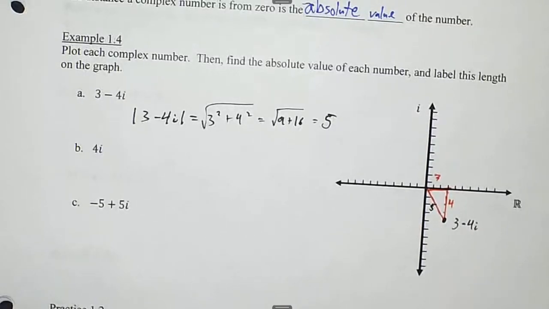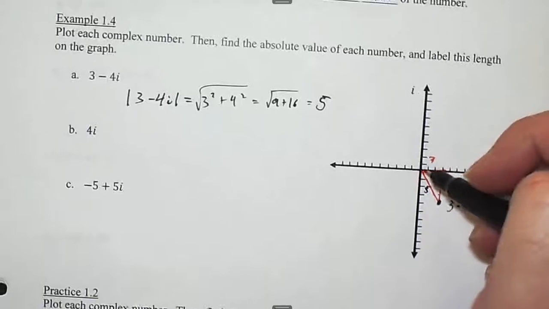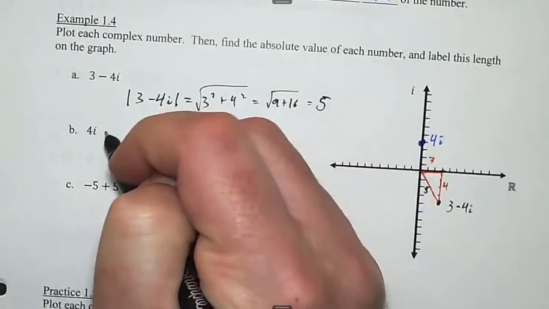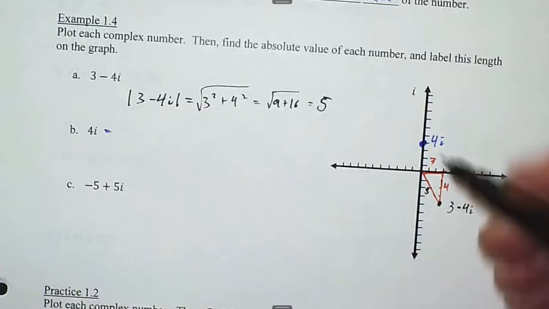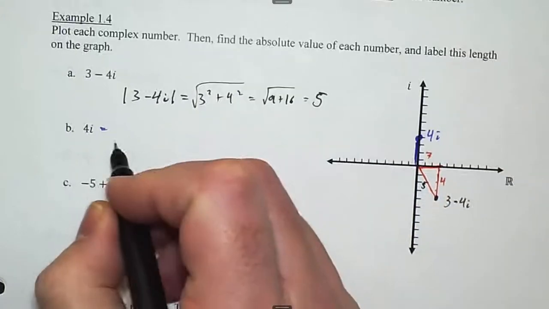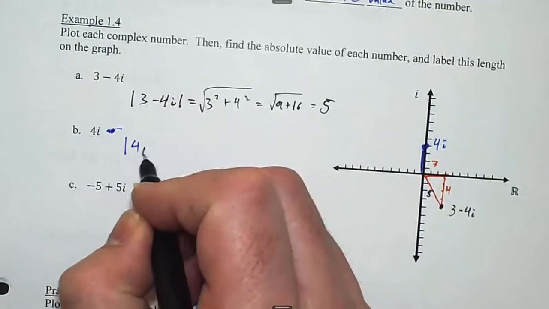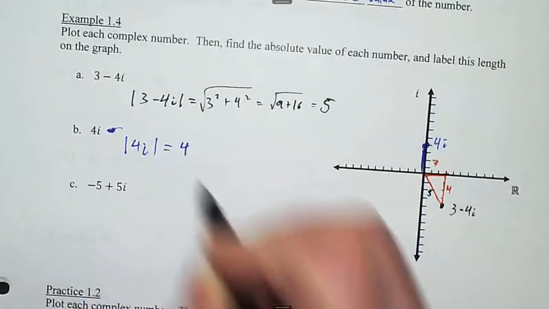All right, let's talk about the absolute value of 4i. Now, 4i, that one's a little easier. 1, 2, 3, 4, that's right here. So because it doesn't have a real component, it's easy to see that the absolute value, I shouldn't say equal, they're two different things. The absolute value of 4i is 4.